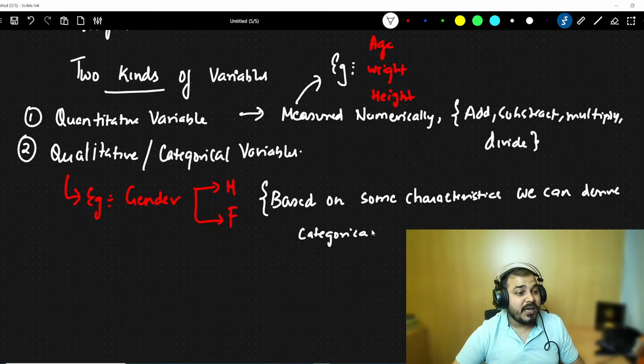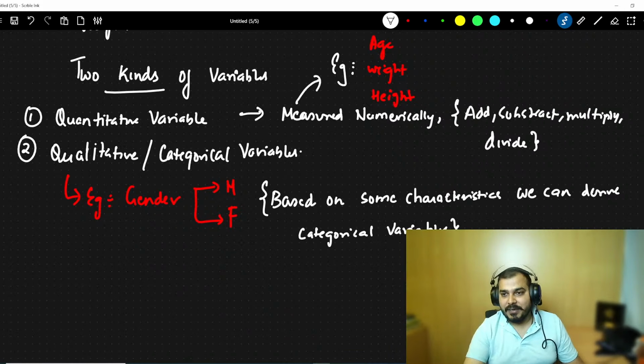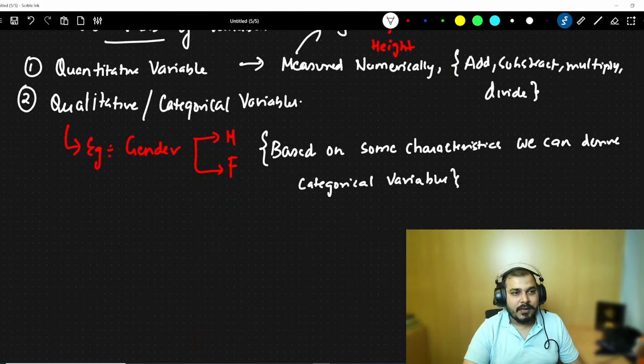That basically means we have categories in categorical variables. Understand one thing, based on some characteristics. Here we cannot add, subtract, or do any kind of mathematical equations because here we don't have that option.